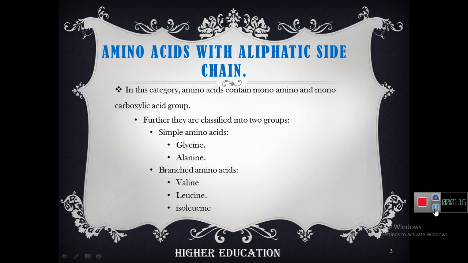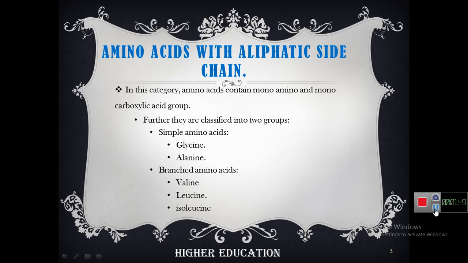Amino acid with aliphatic side chain. In this category, amino acids contain monoamino and monocarboxylic acid group. So they are called simple amino acids. These amino acids are further classified into two groups. First one is simple amino acids. Second one is branched amino acids.